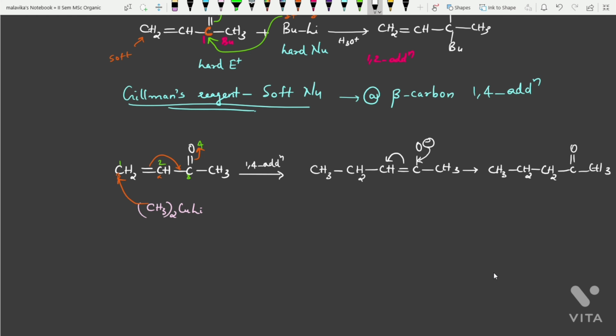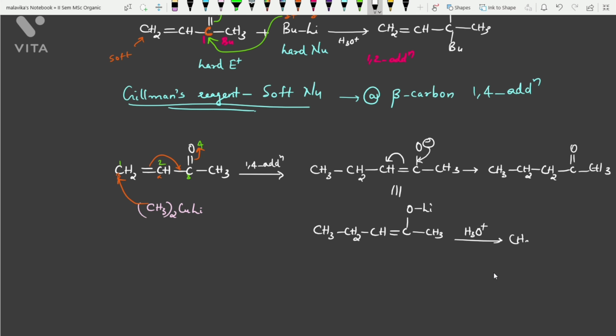Or here you can write, this is like you can write CH3, CH2, CH double bond C O Li like this. Okay. Now if you are doing hydrolysis, what will happen? CH3, CH2, CH double bond C OH, CH3.